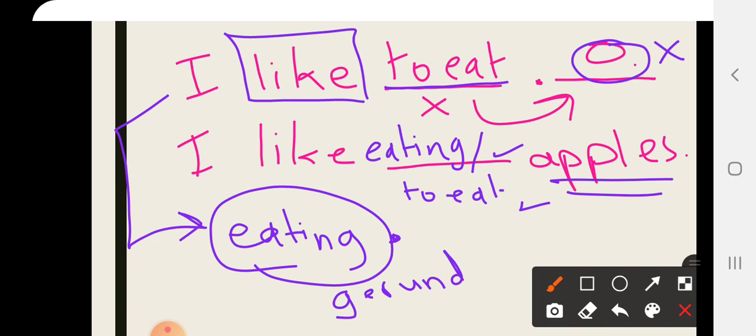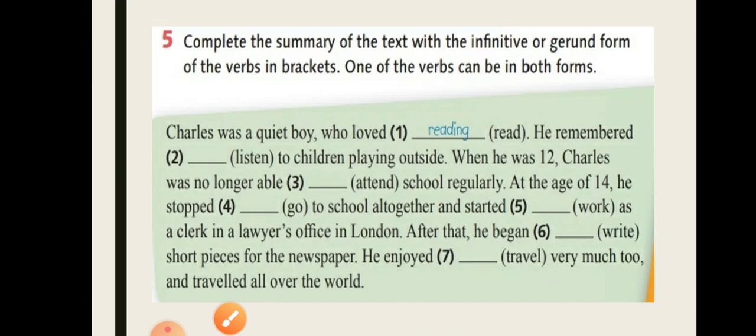And if we have an object after it, we can use both, either the gerund or the infinitive, and both are correct. If you didn't get it, please just ask me in a message or in a comment. So now let's continue doing the exercise.